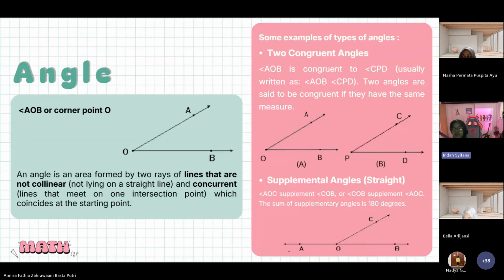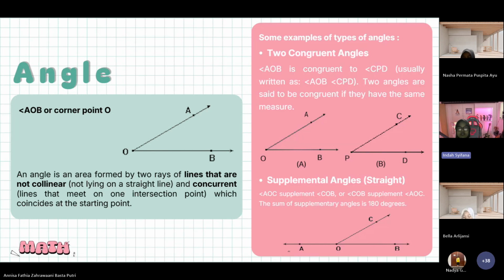Do you know what an angle is? An angle is an area formed by two rays that are not collinear, or not lying on a straight line, and are concurrent, meeting at one intersection point, which coincides at the starting point. So this is angle AOB, or angle O. And next, some examples of types of angles.